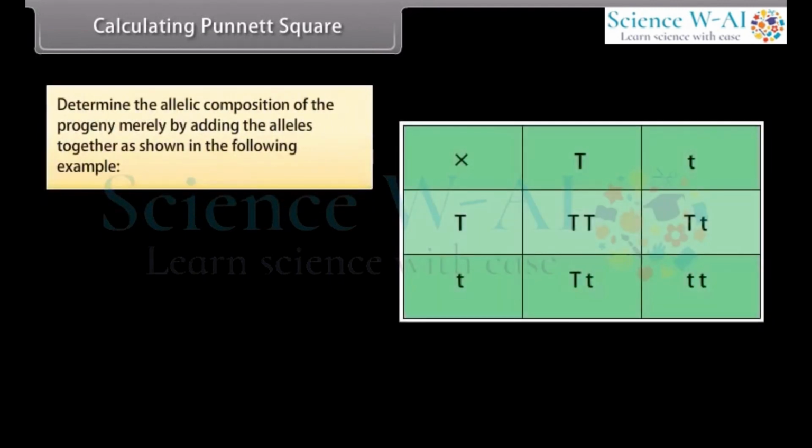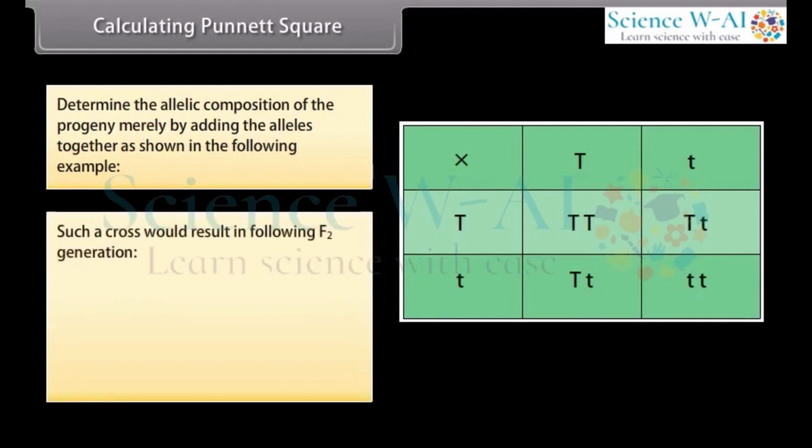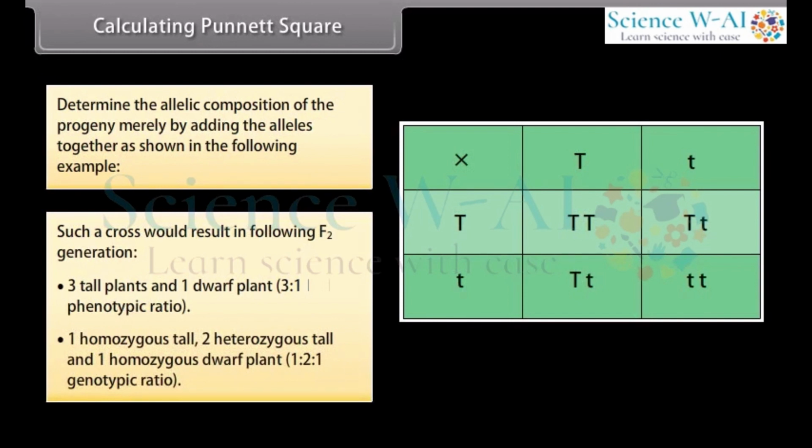Calculating Punnett square: determine the allelic composition of the progeny merely by adding the alleles together. Such a cross would result in the following F2 generation: 3 tall plants and 1 dwarf plant, a 3:1 phenotypic ratio; 1 homozygous tall, 2 heterozygous tall, and 1 homozygous dwarf plant, a 1:2:1 genotypic ratio.